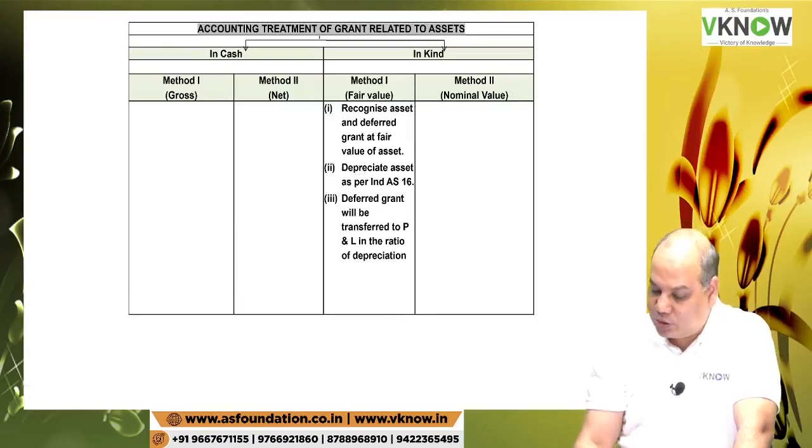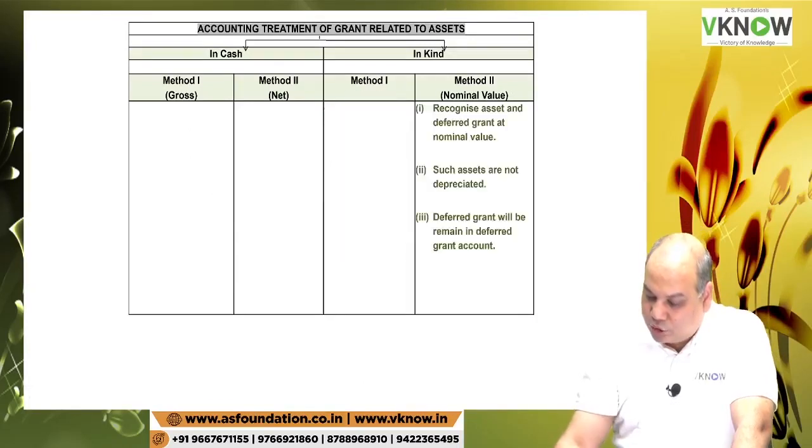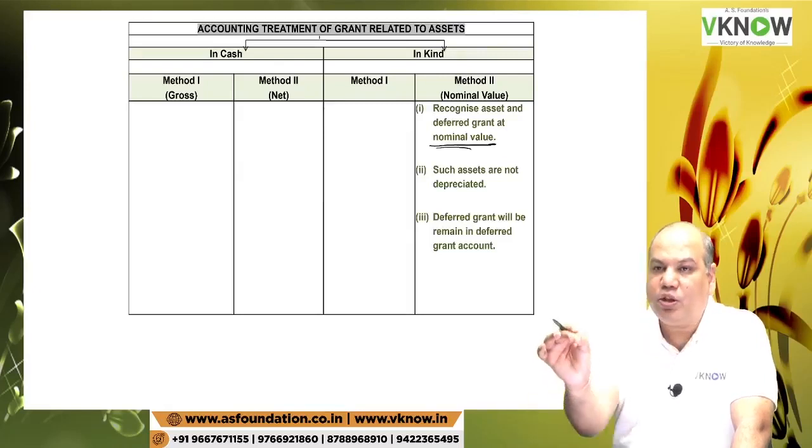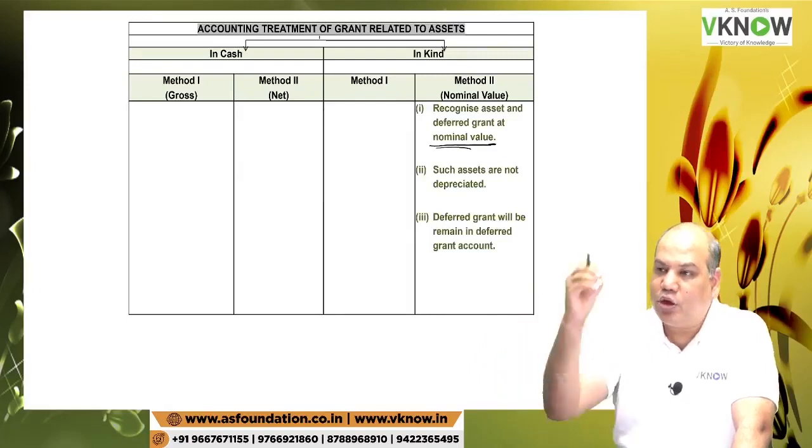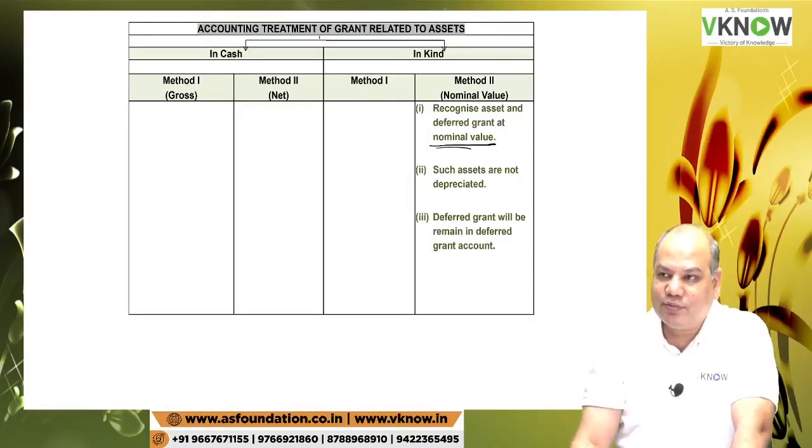Nominal value approach means you don't have to record at fair value, you have to record it at the amount that you have paid. And if you have paid zero, then at a nominal amount of 1 rupee, 2 rupees, is it right?